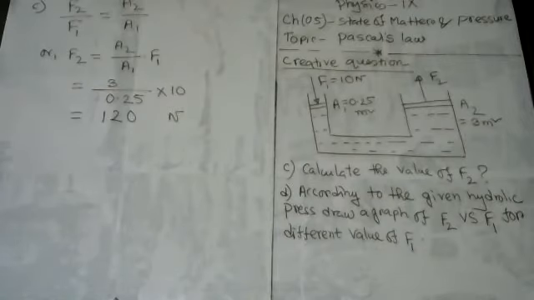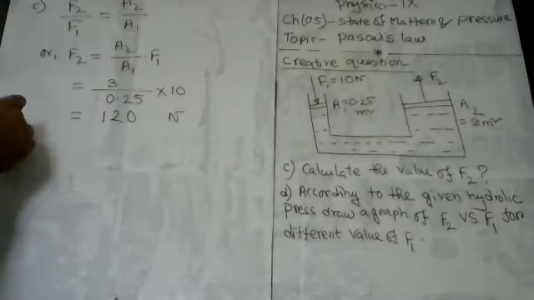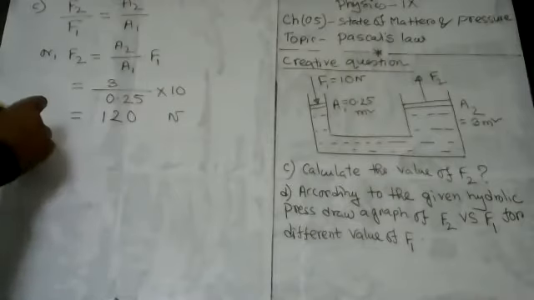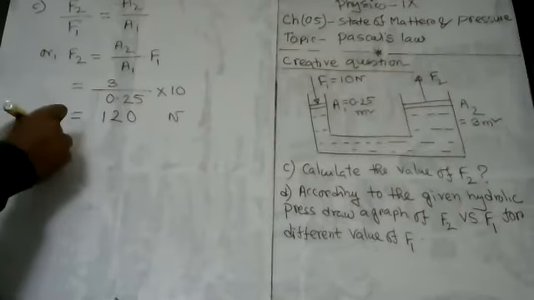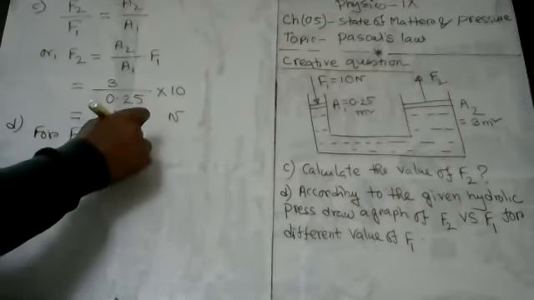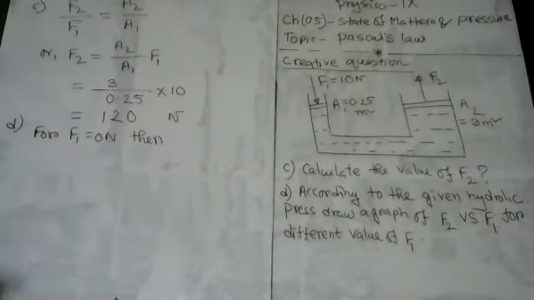Now, my student, if no force is applied on the small piston, let's see what the value will be. Suppose F1 equals 0 Newton.